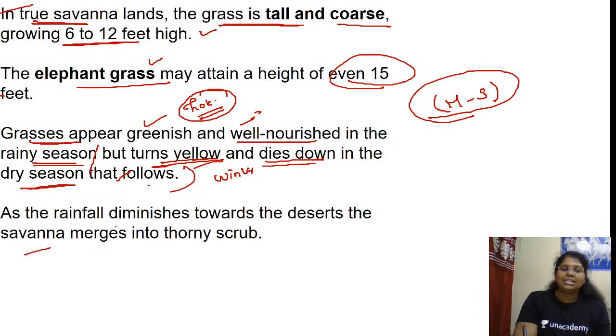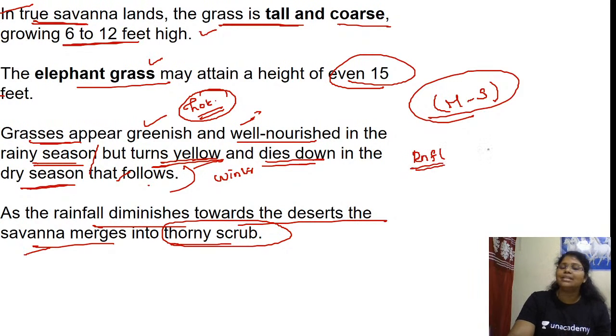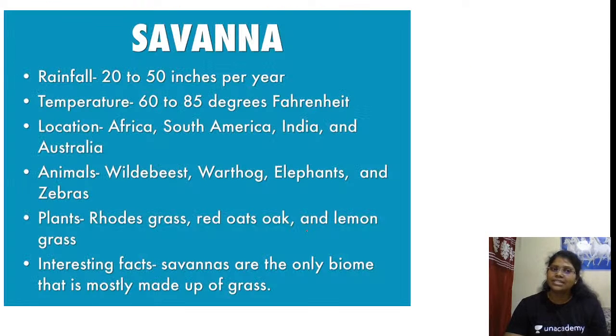Please let me know. As the rainfall diminishes towards the desert, the savanna merges into scrubland, which means two things you have to remember with respect to rainfall. One is that the precipitation decreases from the equator towards the poles. Second, the precipitation decreases from coastal areas towards the interior. Yes or no? So when it moves towards the desert, of course the savanna merges into thorny scrub. This is clear?